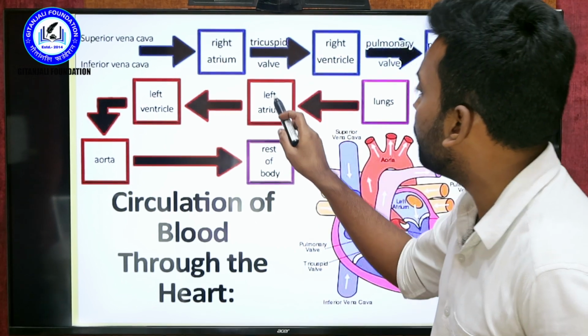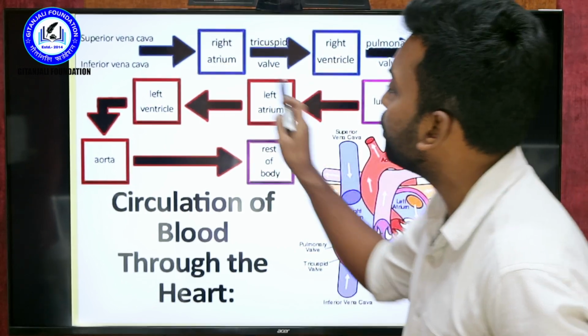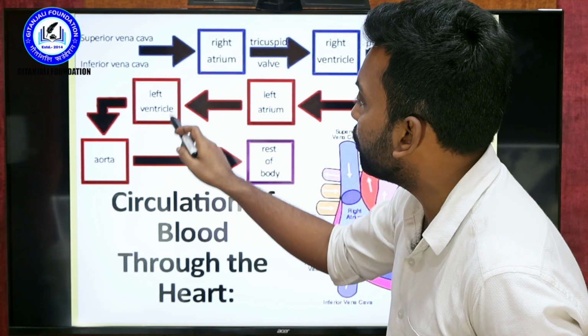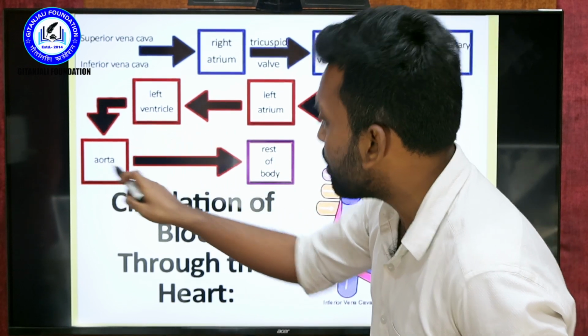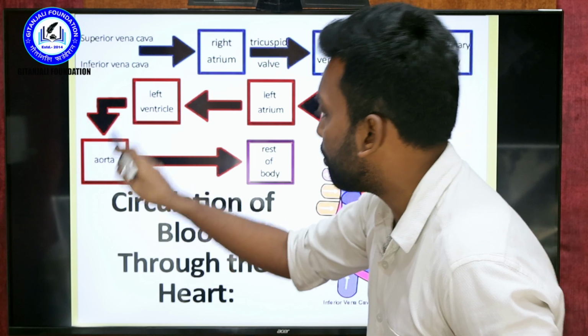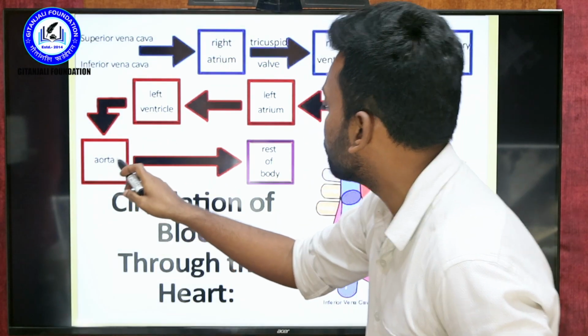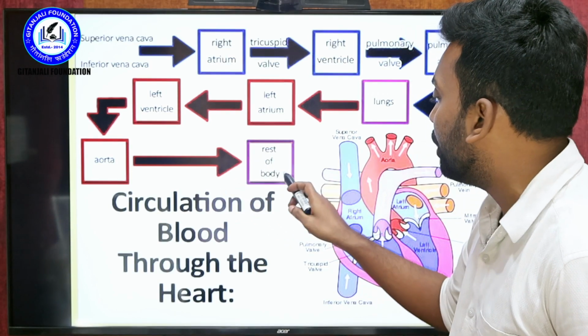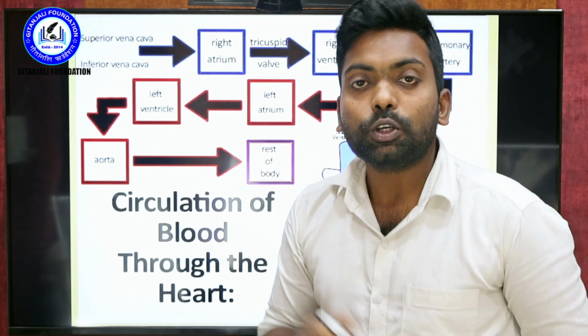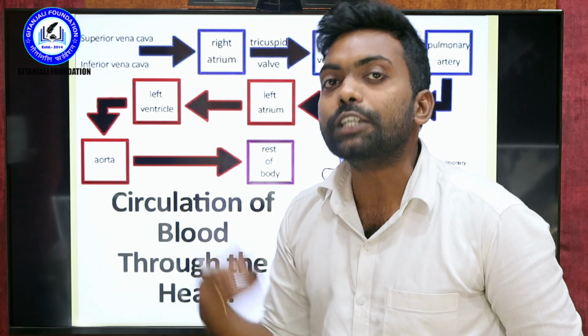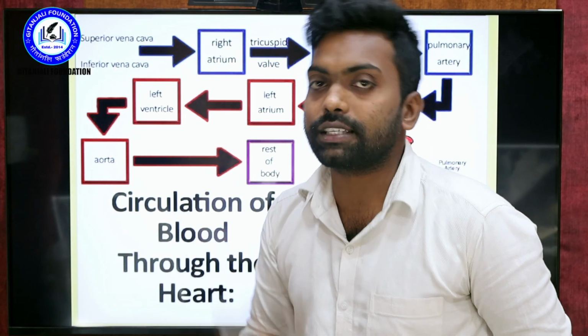Once the purified blood comes to the left atrium, it goes to the left ventricle. From there it is received by the aorta. Aorta is a blood vessel, a great blood vessel. It gives blood circulation to all the rest of the body parts. So this is the way blood circulation happens every second.